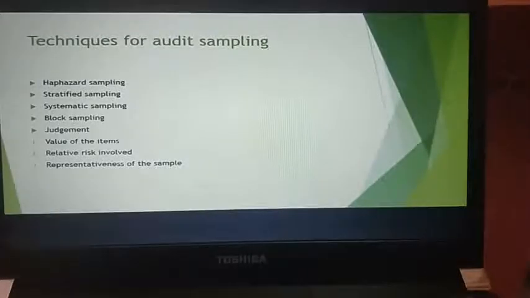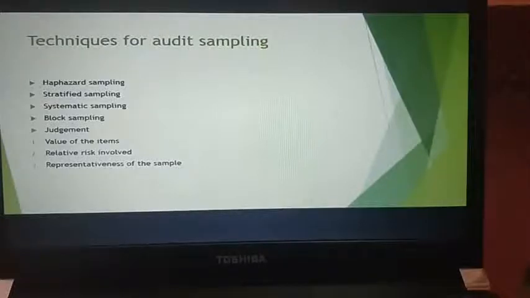Next, you have block sampling. What is this block sampling? It is basically a technique wherein the auditor applies this technique to measure such items which occur in the same block of sequence or time. Suppose there are 1 or 2 or 3 items which are occurring in the same block or sequence at a particular period of time.